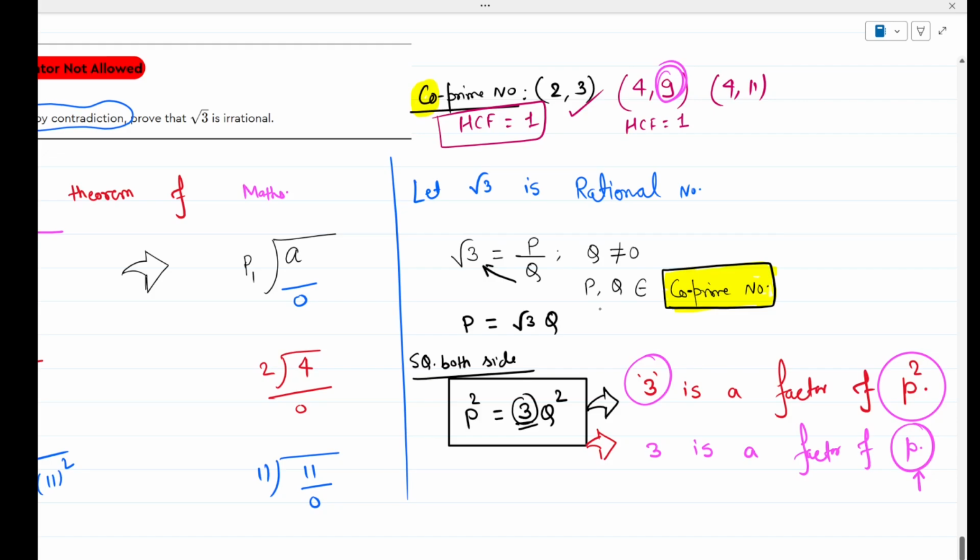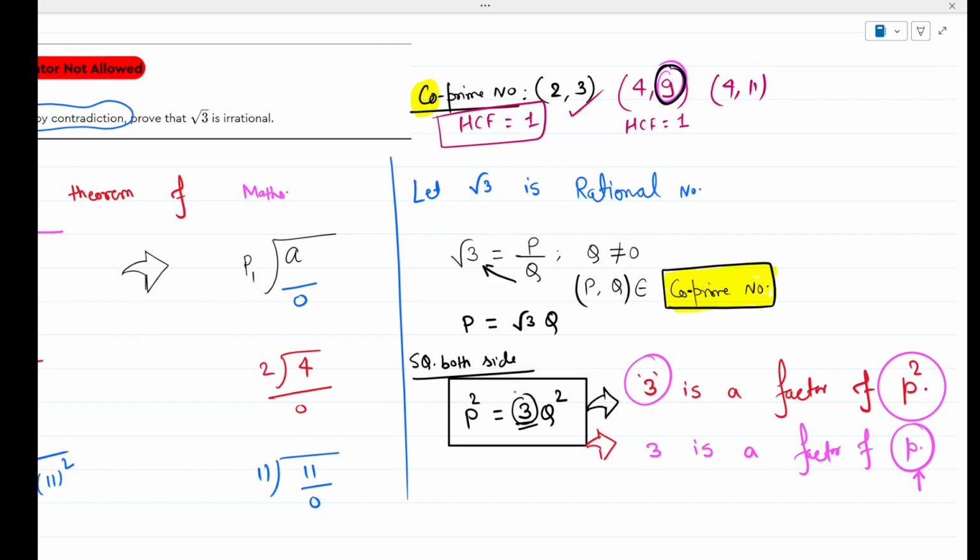Are you getting my point? We have written that P and Q in a pair should be co-prime. I have explained that co-prime doesn't mean that both the numbers should be prime. See, I have written this example: 9 can be one of the numbers of the co-prime set. So what's the problem? No problem.